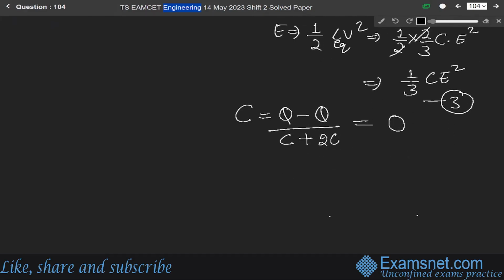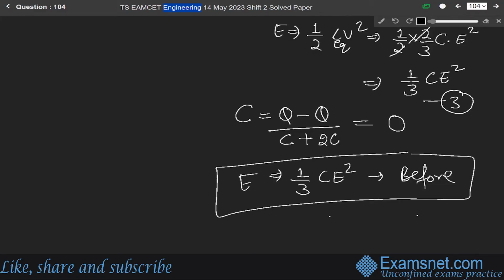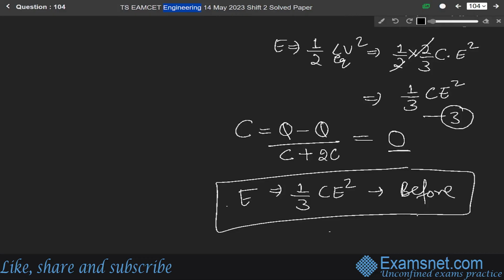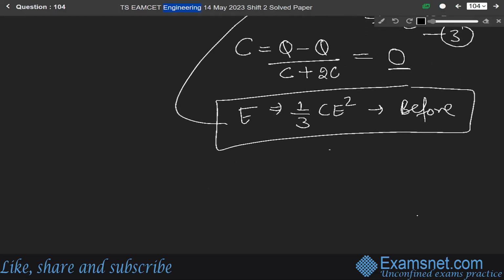So all the energy will be lost, and it will be equal to 1 by 3 C E square as before. Since after removing the battery and connecting these capacitors with opposite polarity, the final potential becomes 0.